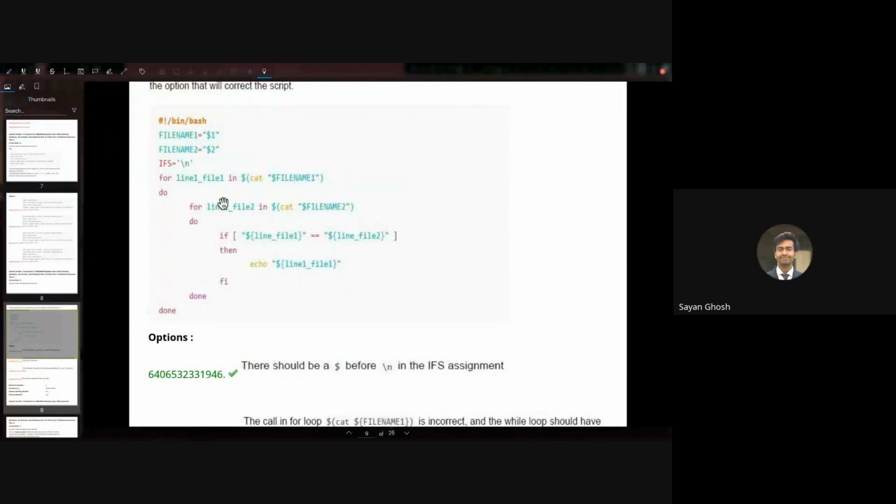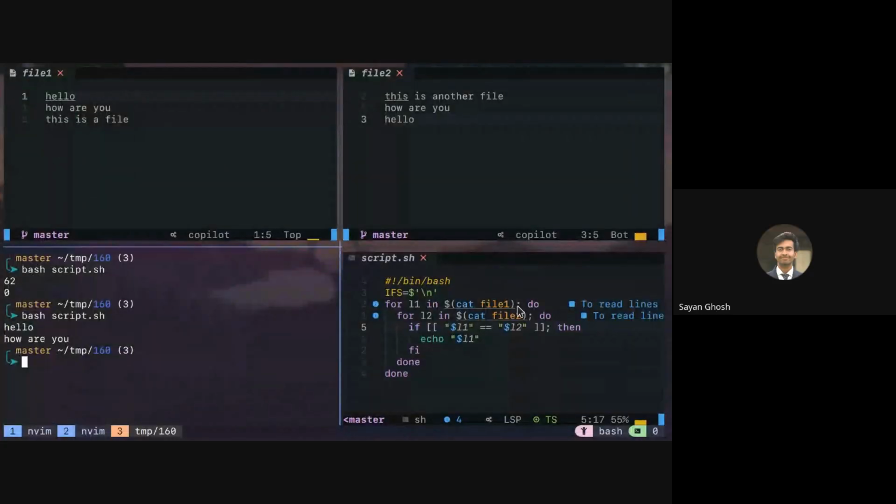Yeah, so a few other things that you should keep your eye out for is, for example, if you have a for loop without a do, right? If you don't have a do, then the for loop cannot start. The do can either be on the other line, or it can be on the same line if there is a semicolon between them. But if you don't have this semicolon, then that is a syntax error. So that is also something you can keep in mind.